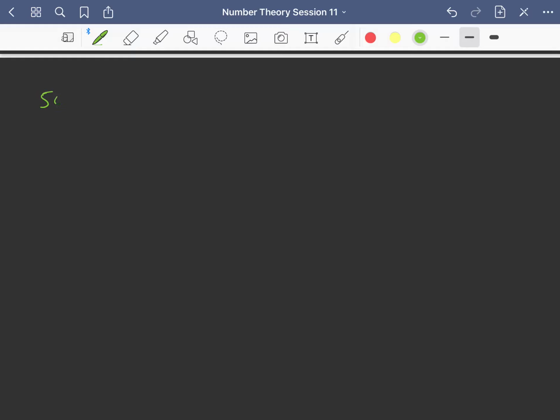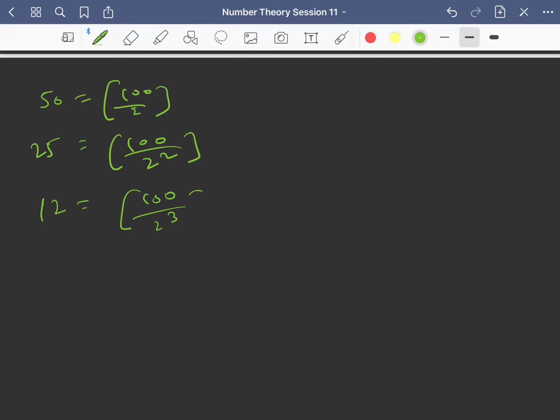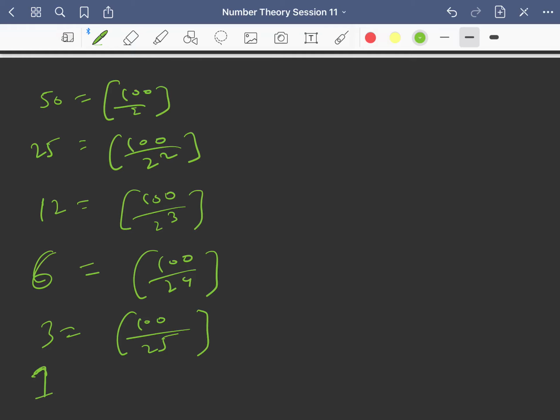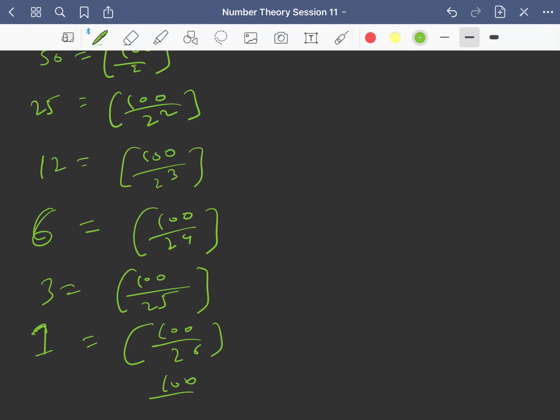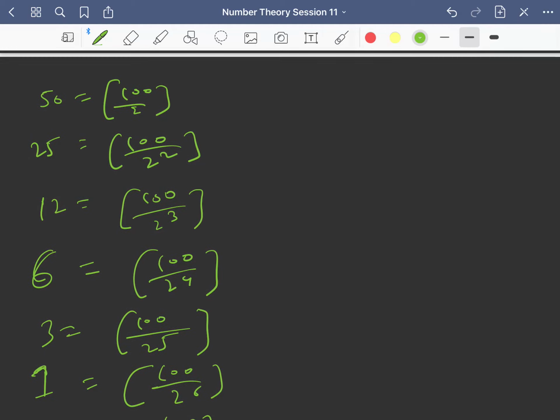Also, you can write this 50 as greatest integer of 100 by 2, and you can write 25 as greatest integer of 100 by 2 square, and you can write this 12 as greatest integer of 100 by 2 power 3, right? And then you can write this 6 as greatest integer of 100 by 2 power 4, and this 3 as greatest integer of 100 by 2 power 5, and this 1 as greatest integer of 100 by 2 power 6, and if you do greatest integer of 100 by 2 power 7, that will be 0, right?